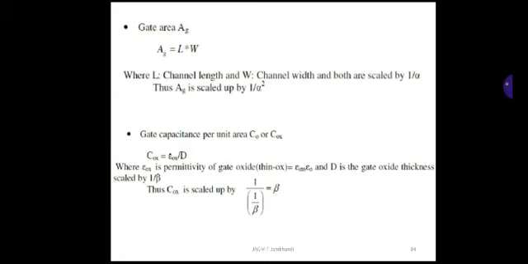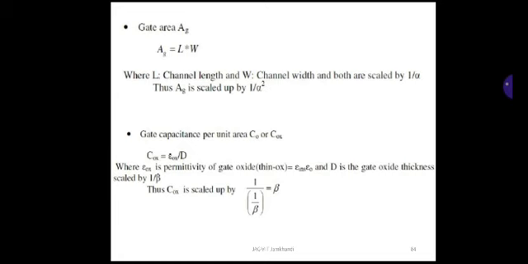Both of these, length and width, horizontal and vertical, are scaled by 1/alpha. So substitute that in the AG formula. AG is equal to L into W. L is scaled as 1/alpha, W is also scaled as 1/alpha. So 1/alpha into 1/alpha is nothing but 1/alpha square. So AG, that is gate area, is scaled by 1/alpha square.